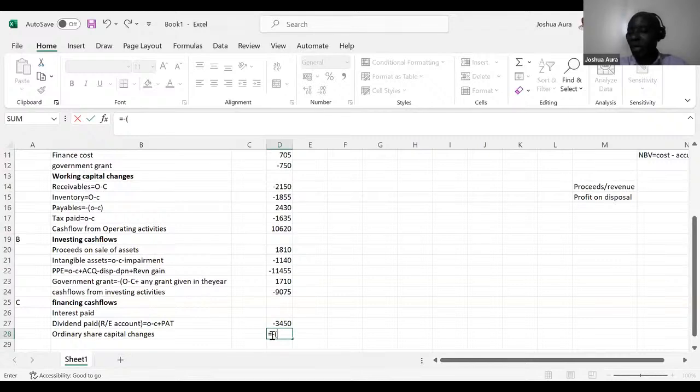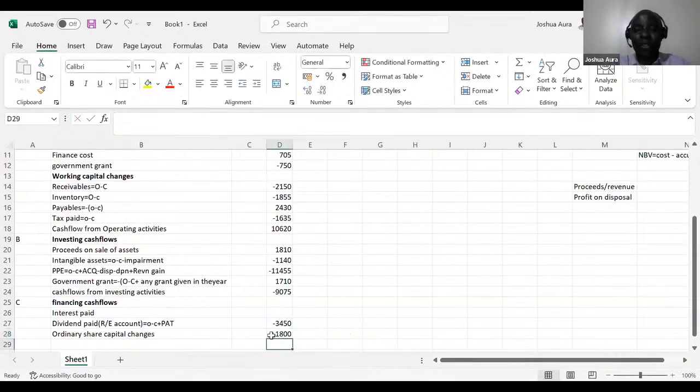Open brackets. You say 6,000, plus 1050, minus 7,500, and then minus 1350. That is it. You close brackets.